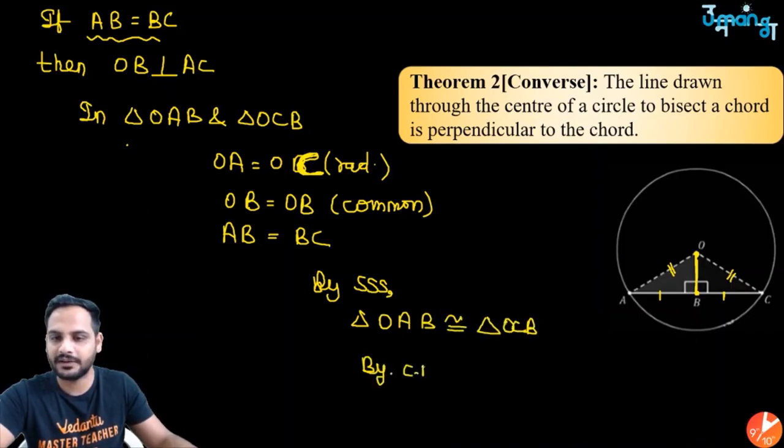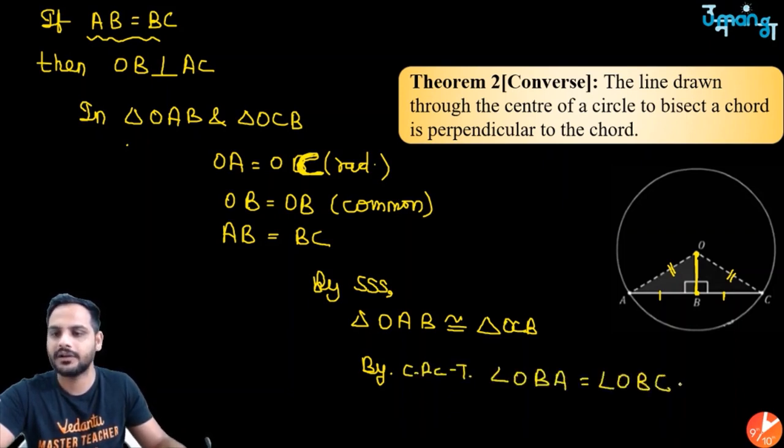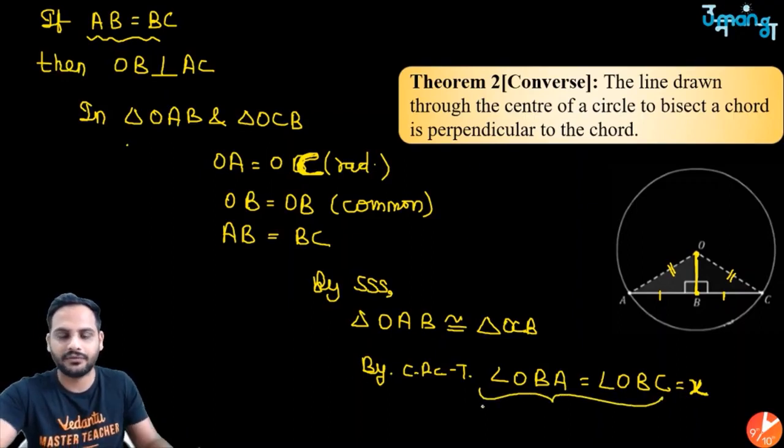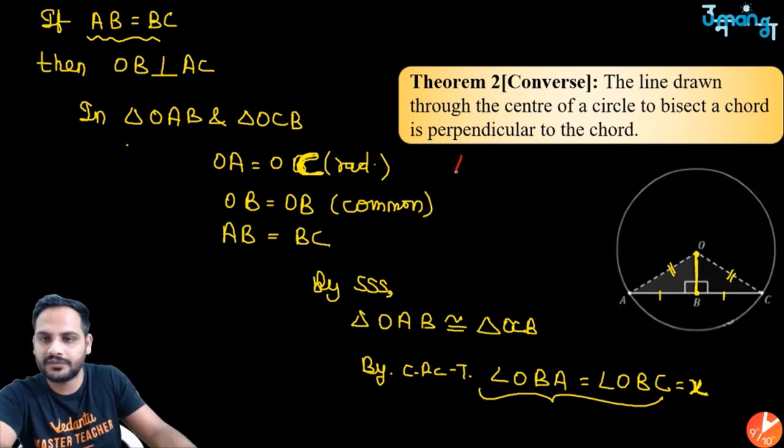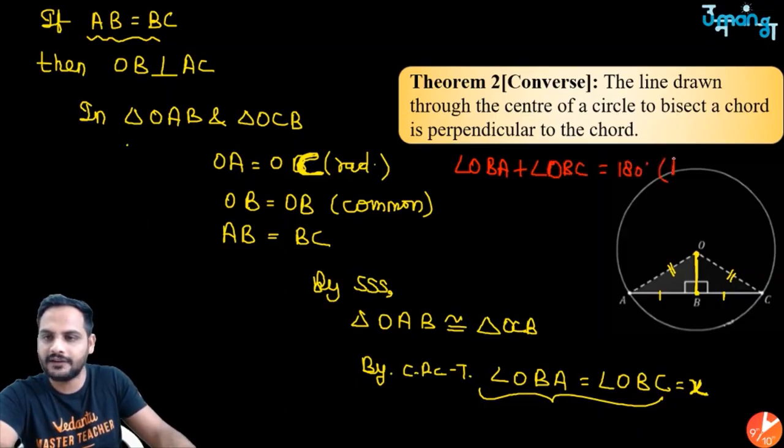And if they are congruent, by CPCT we can say angle OBA is equal to angle OBC. Let us take both of them as X. Now I know angle OBA and OBC form a linear pair, so angle OBA plus angle OBC is equal to 180 degrees. So X plus X is 180 degrees, and from here you will get X is equal to 90 degrees.